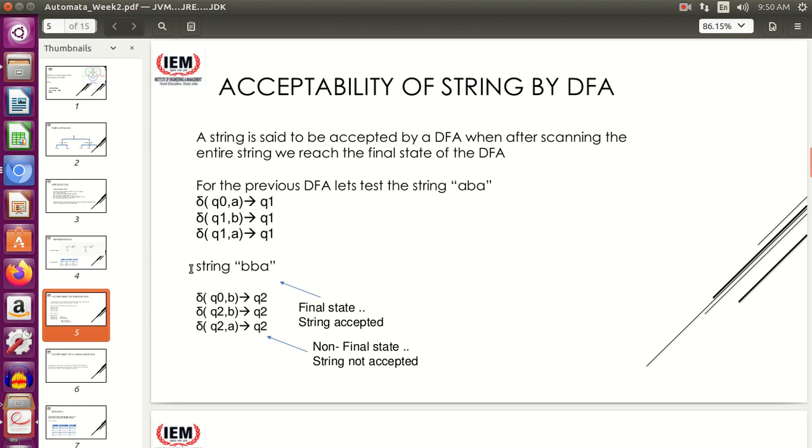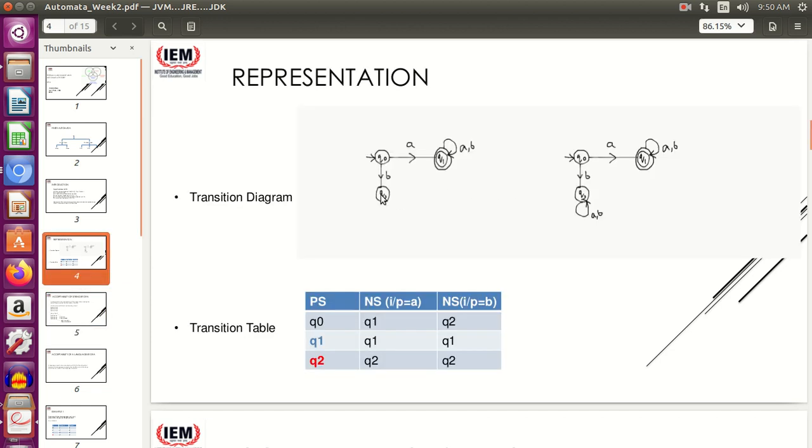Now next is string BBA. Let's again check for the string BBA. Now from the normal concept you would say that ma'am, the DFA was meant for all the strings which start with A, so it should not accept BBA. But yeah, I know it should not accept BBA, but still you need to test it, right? So how to test it? You start at the state Q0, you get a B, you go to state Q2, right?